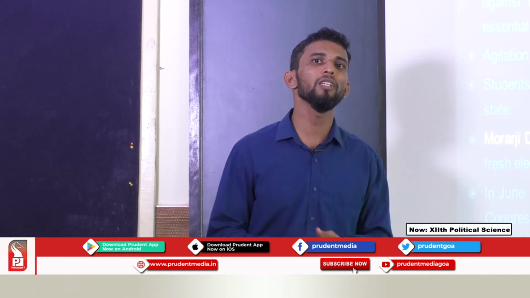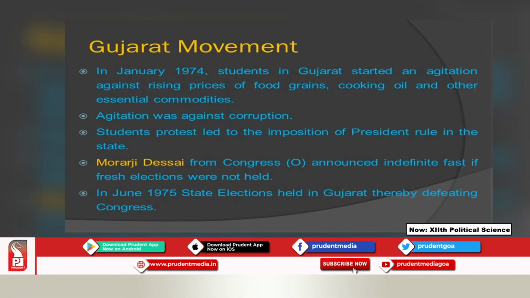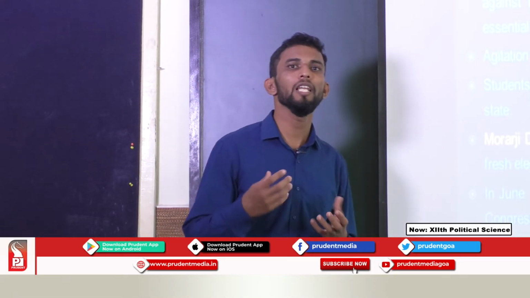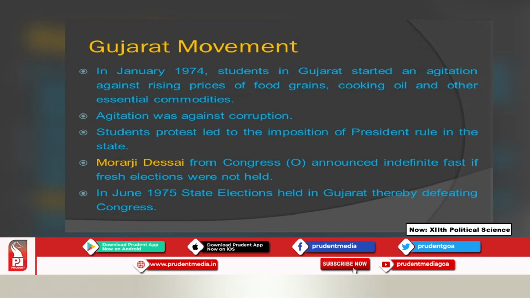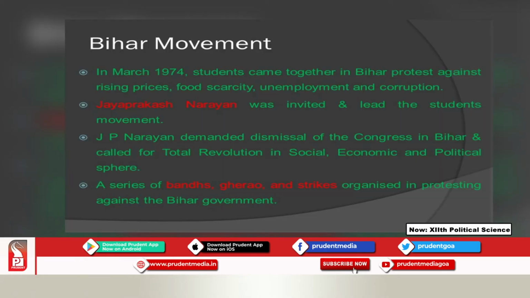And in this particular movement, it was Morarji Desai who demanded fresh elections and threatened an indefinite fast. And when the elections were held in June 1975, it was a clear-cut defeat for the Congress party in Gujarat. In my next slide, I will discuss the Bihar movement.